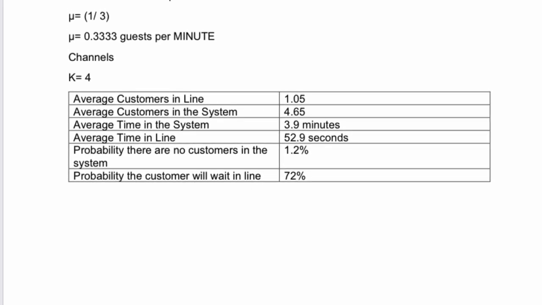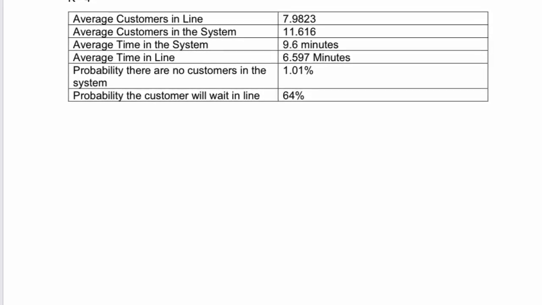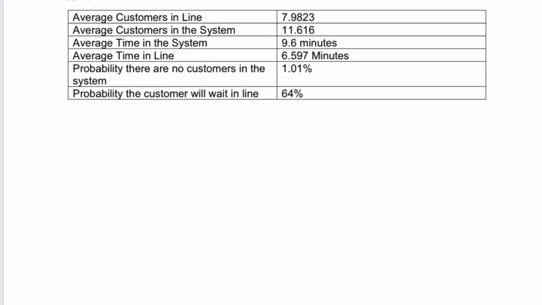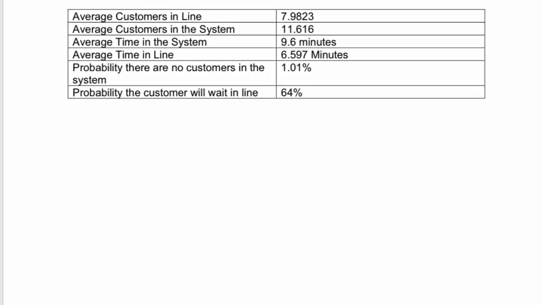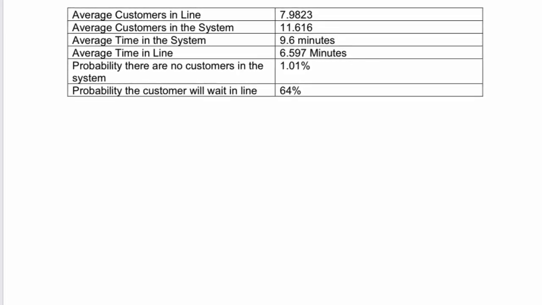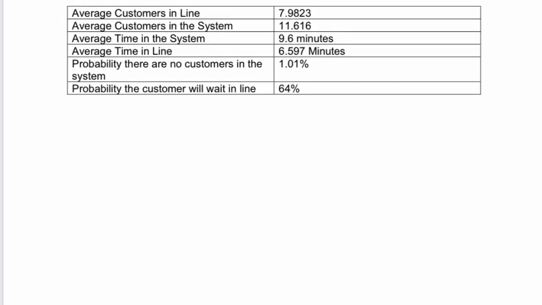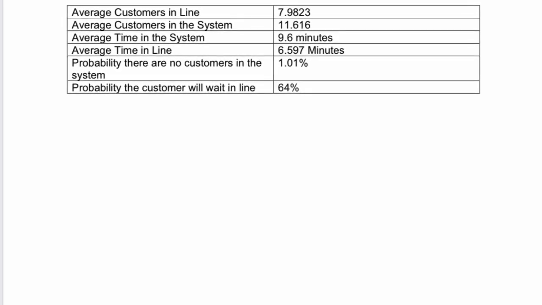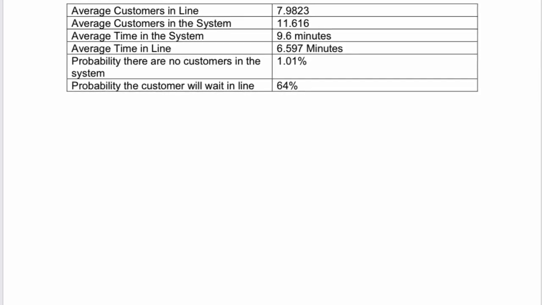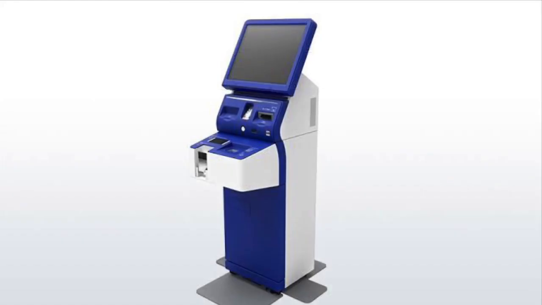72%. On the other hand, with the regular guests, the average customer in line will be 7.98. The average customer in the system will be 11.61. The average time in the system will be 9.6 minutes. The average time in line would be 6.59 minutes. And the probability there are no customers will be 1%. And the probability of customers that will wait in line is 64%.